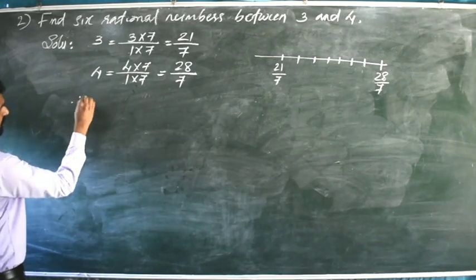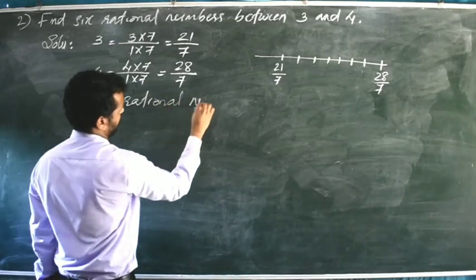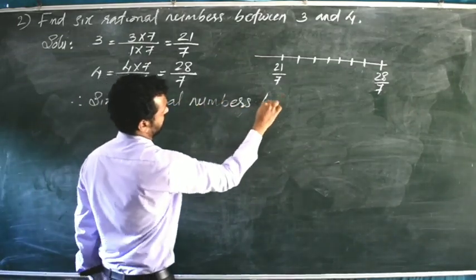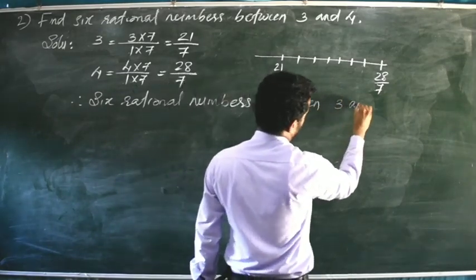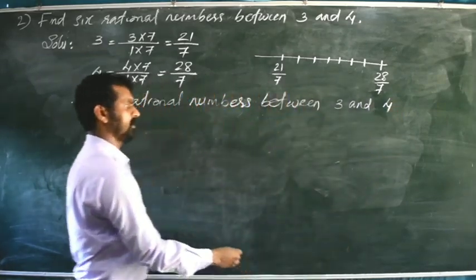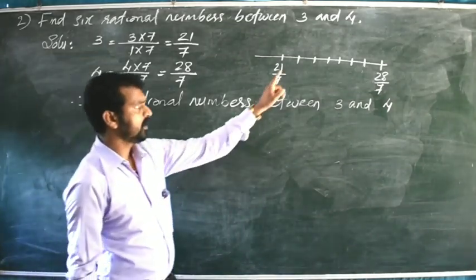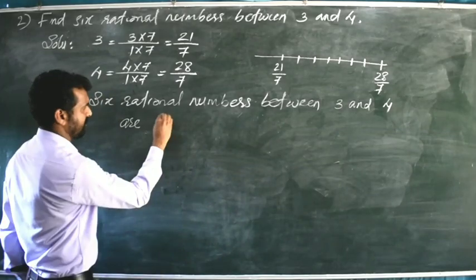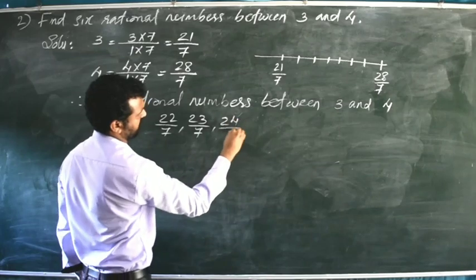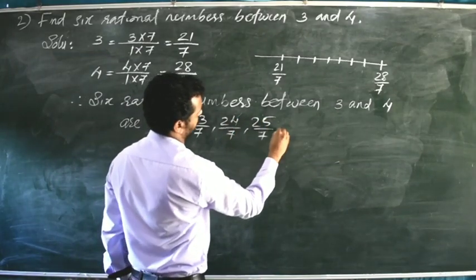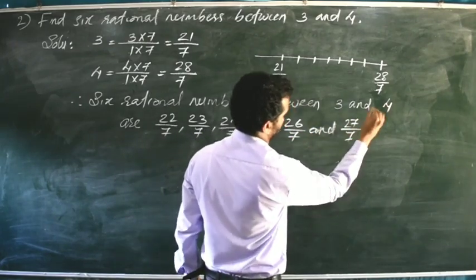So therefore the 6 rational numbers between 3 and 4 are 22 divided by 7, 23 divided by 7, 24 divided by 7, 25 divided by 7, 26 divided by 7, and 27 divided by 7.